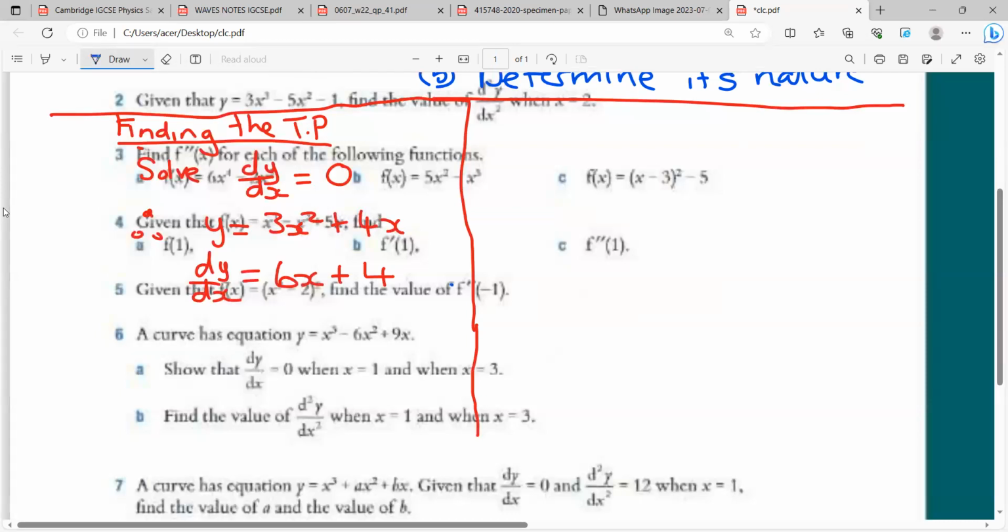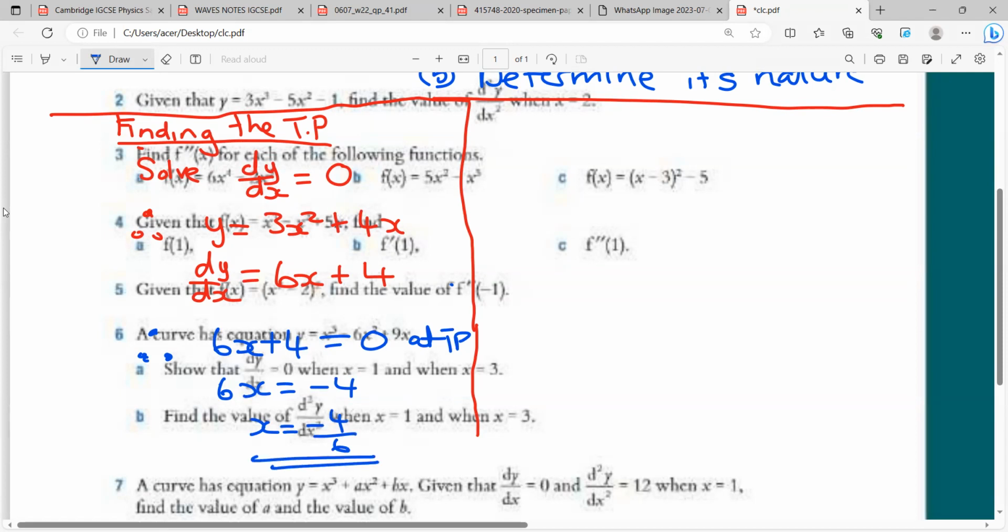So therefore, 6x plus 4 equals 0 at the turning point, right? Now let's solve this to find the x value at the turning point. So 6x equals minus 4. X equals minus 4 over 6. So this is the x value of the turning point, right?